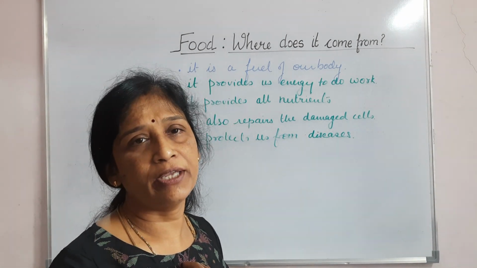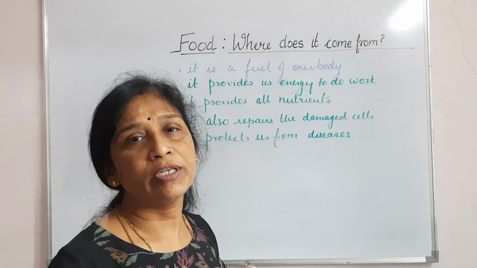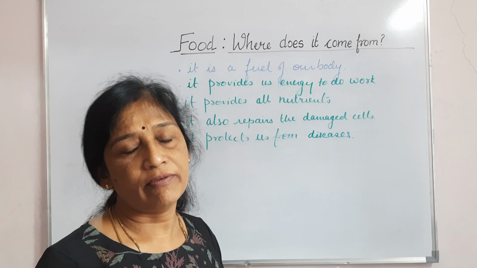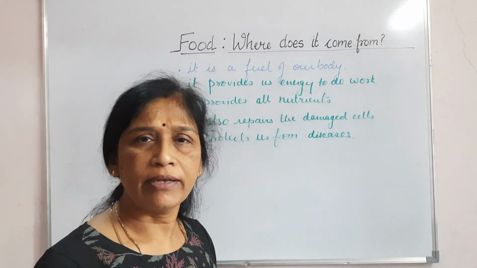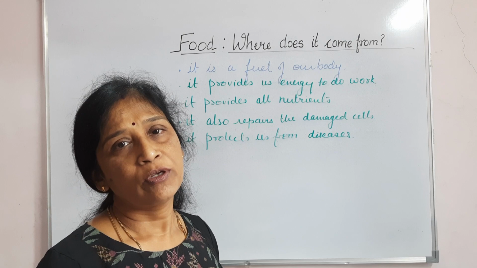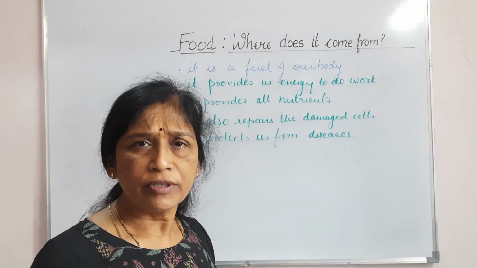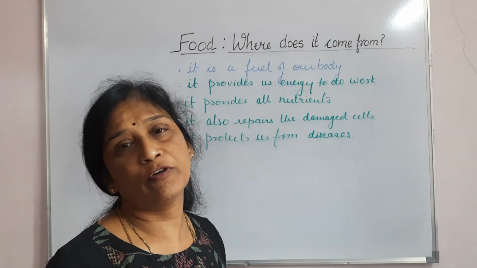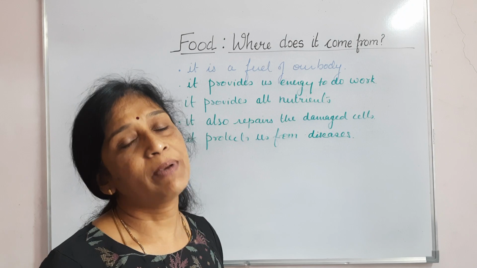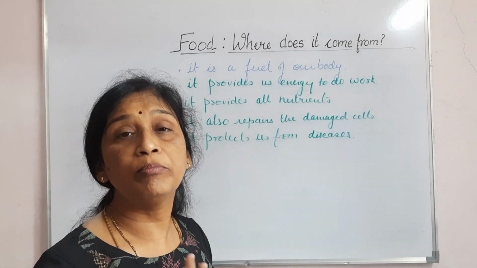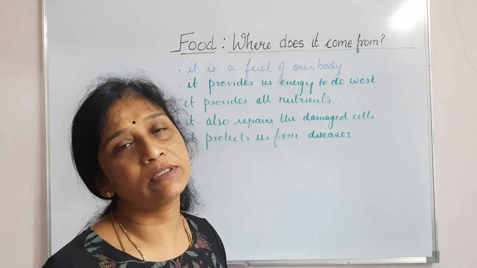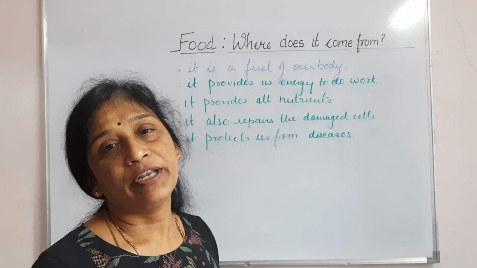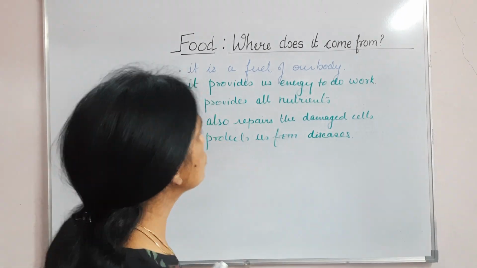Whatever food we are taking, you can just recall it from morning to evening, what you are taking in your breakfast and then lunch and then snacks, whenever in between, or at dinner time. So you'll come to know that whatever things you are taking is either from an animal or from a plant. The two main sources of food on this earth are plants and animals. We either take plant products or animal products.